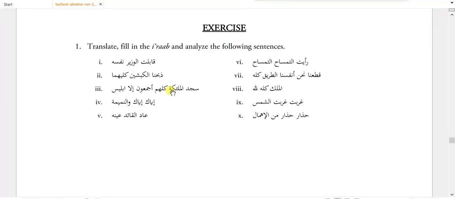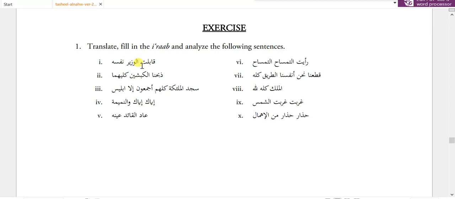Now we have the exercise. Qabaltu, I met. Wahid mutakallim, mazi, fail. Al-wazir, wazir is maful, so it's a nasb, fatha. Al-wazira. Nafsahu, why not nafsuhu? Because the i'rab of wazir is maful, and nafsahu is used for wazir, so nafsahu follows the i'rab of the muakkad. Nafsahu is muzaf, muzaf ilay.